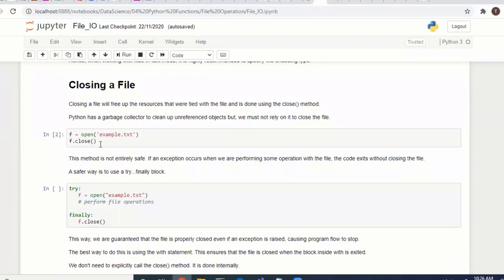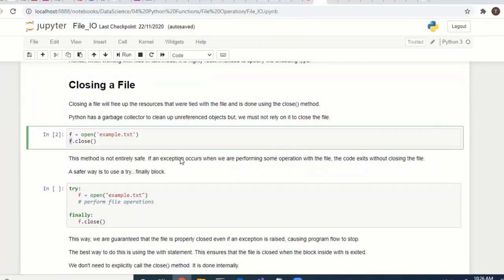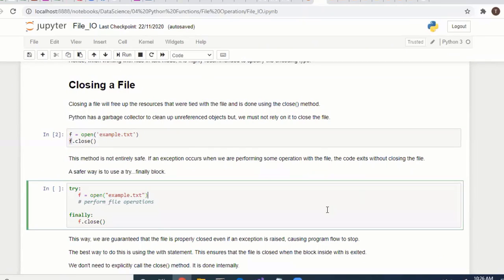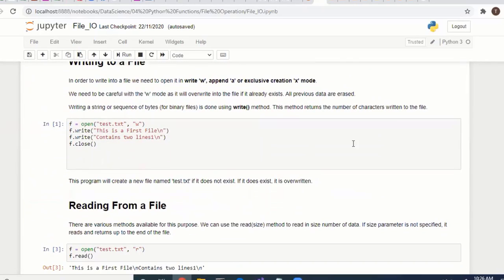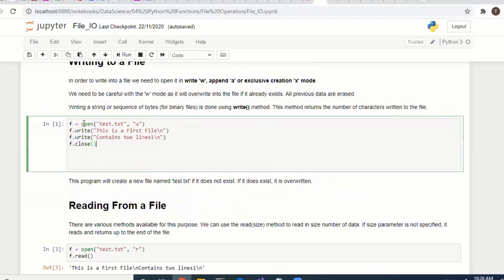How to close a file? Normally the f.close function. Okay, we can use it to close the file. This is a good practice anyway. In the try block we write the open statement, and finally we write close. How to write? In open, if you specify a w in the second parameter, it's the write mode. The file is in write mode. You can write whatever you want.